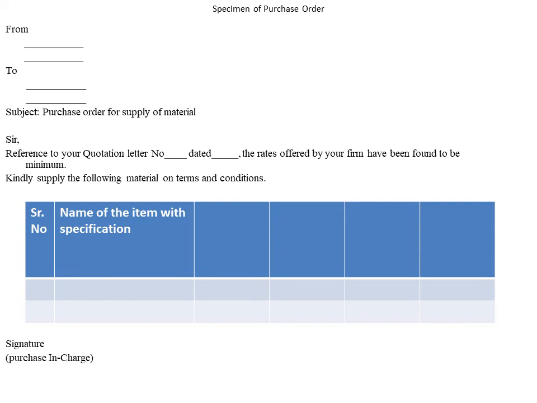Sir, reference to your quotation letter number dated this. The rates offered by your firm have been found to be the minimum. Kindly supply the following material on terms and conditions. Here we will write the name of the item and specification, rate, amount, and remarks.